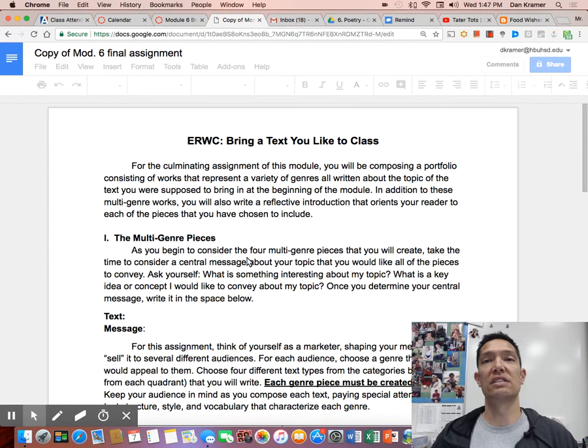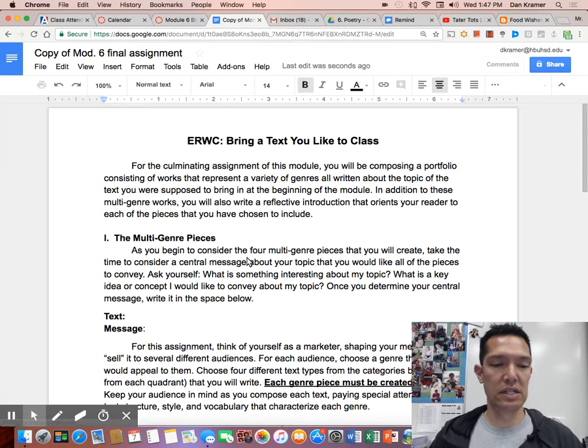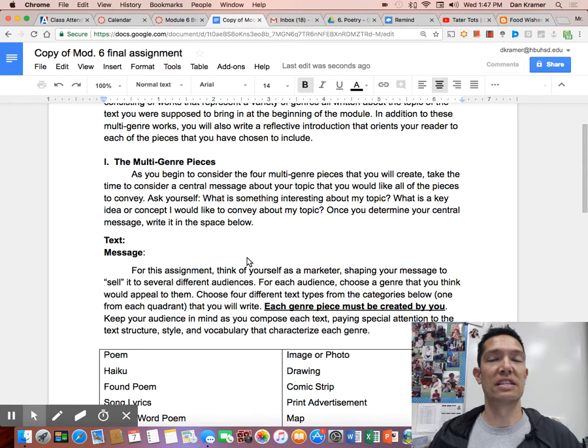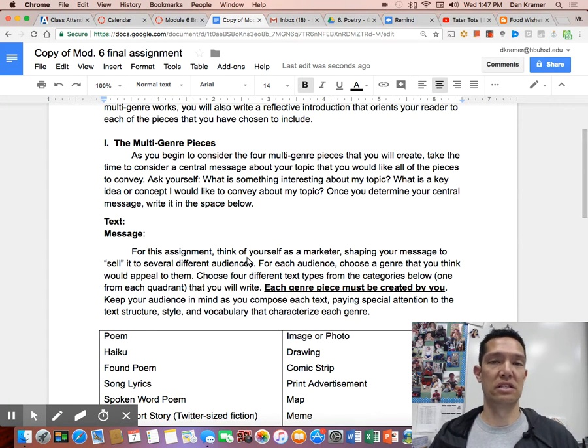And then you have two things to fill out. This is the prompt, so you can read through it in case you forgot exactly what we're doing. But remember that this entire unit, this entire module, is supposed to revolve around a piece of literature that you brought in. It could be anything. It could be a favorite novel that you read at any point in your life. It could be song lyrics.